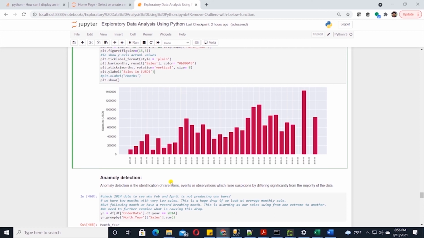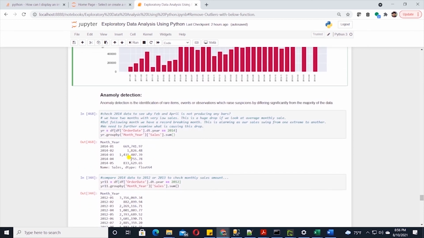We have identified a rare observation. We are missing sales for 2 months, and then there's a huge surge in sales. So we go from no sales to a record-breaking month in the following month. This is alarming because you want to see steady progression in either direction in your sales, and we will further investigate this. Let's just focus on 2014's data and try to figure out why we have low sales in Feb and April, as these months do not register any bars on the plot.